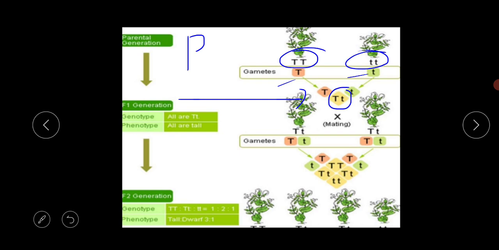Okay. Now in the F2 generation, what happened? Just look at the diagram. In the F2 generation, capital T small t is crossed with capital T small t. Why? Because I have already said that F2 means F1 into F1.